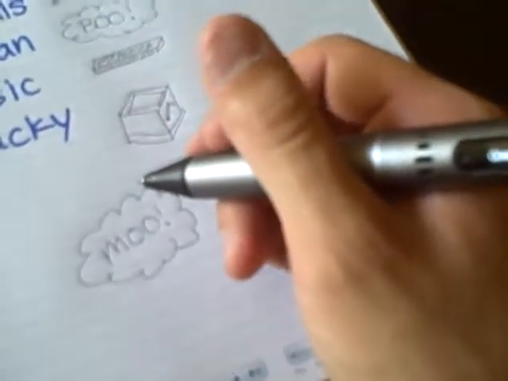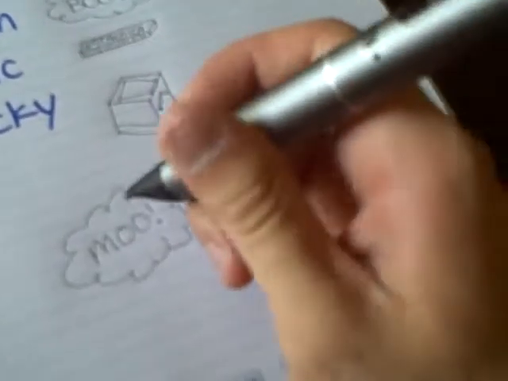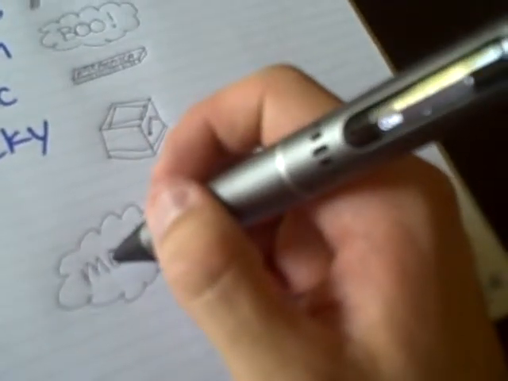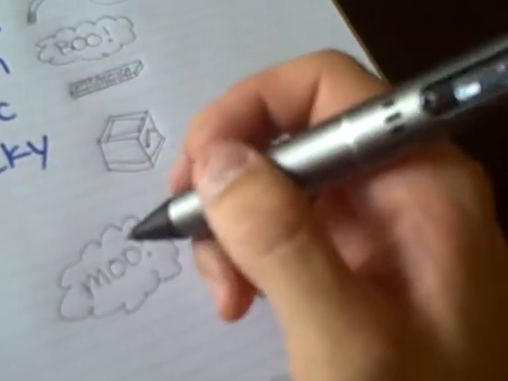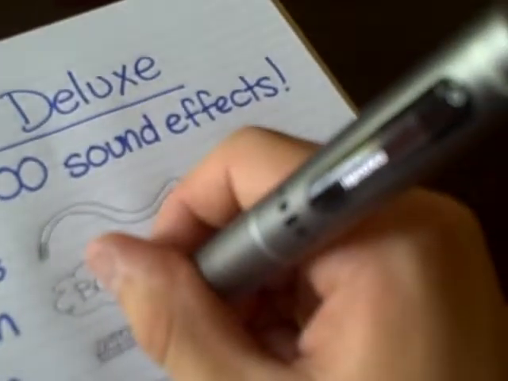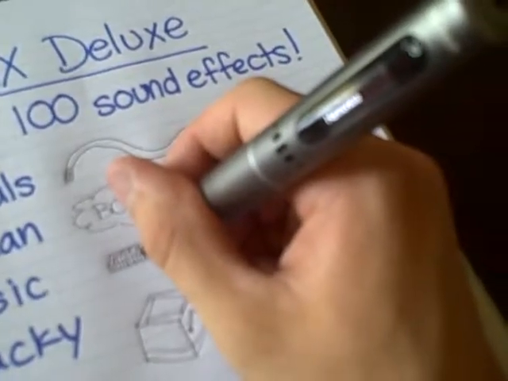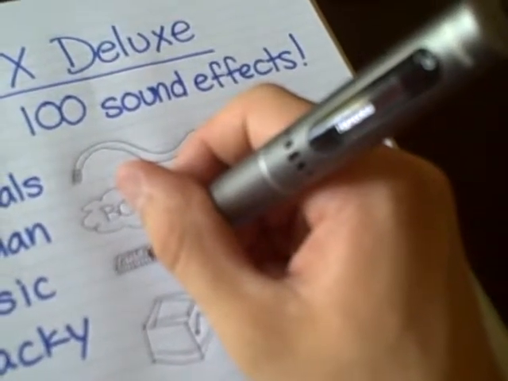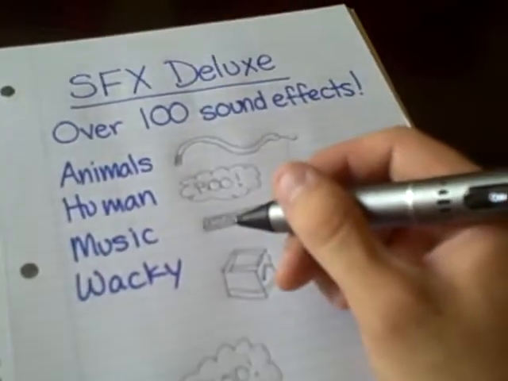Now anytime I want to hear that sound, all I have to do is tap the moo button. If I want to play a sound on repeat, all I have to do is hold down on that button. And that's Sound Effects Deluxe.